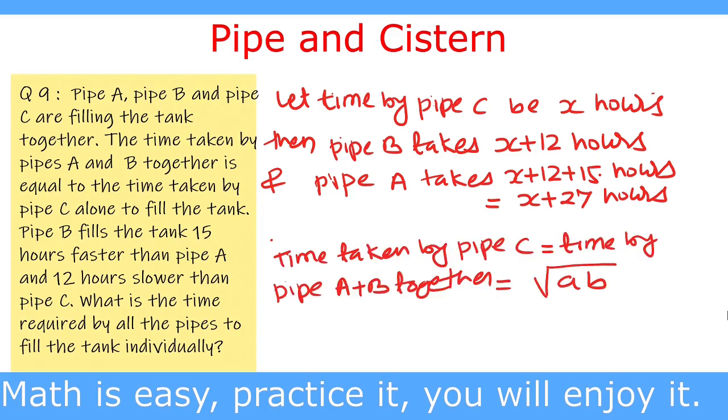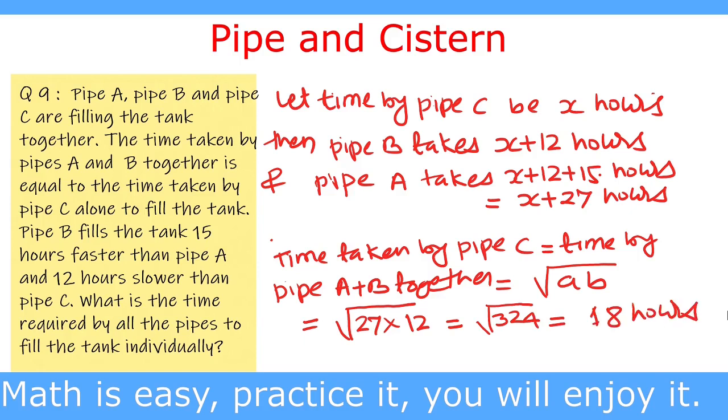equal to under root of AB, where A is the time taken by pipe A more than pipe C and B is the time taken by pipe B more than pipe C. So this is equal to under root of 27 multiplied by 12. This is equal to under root of 324, and this is equal to 18 hours. This way we can solve the question by the formula method.